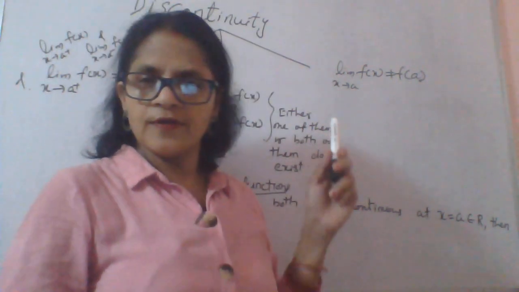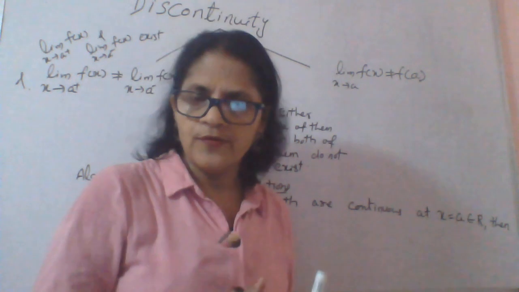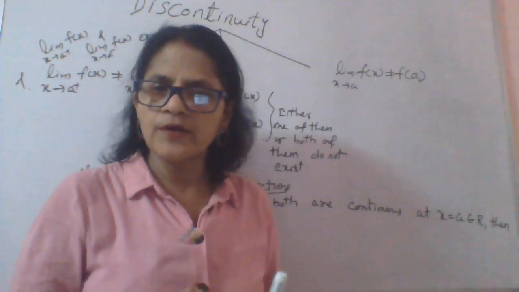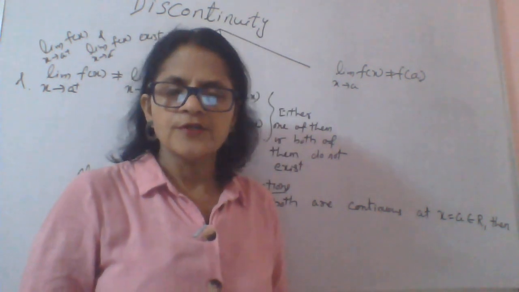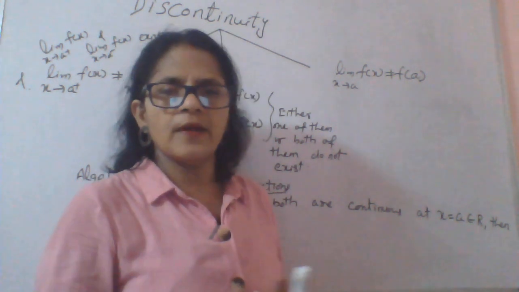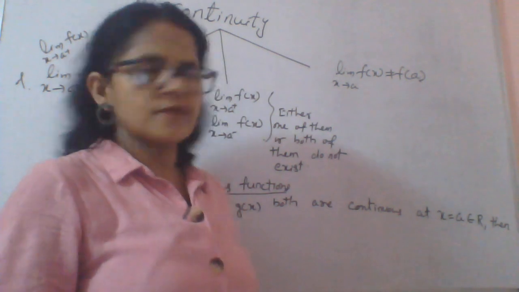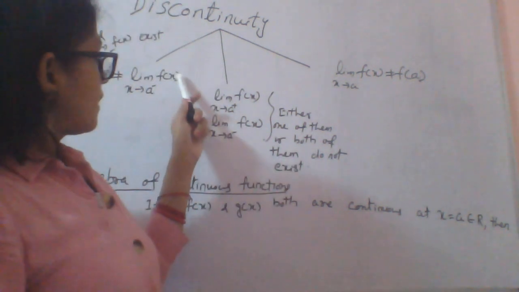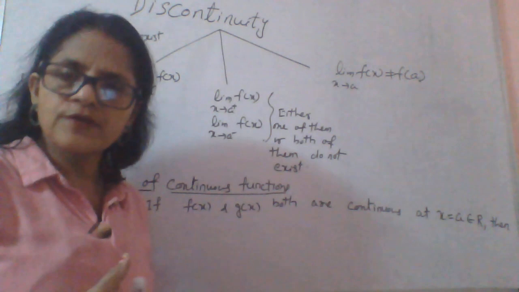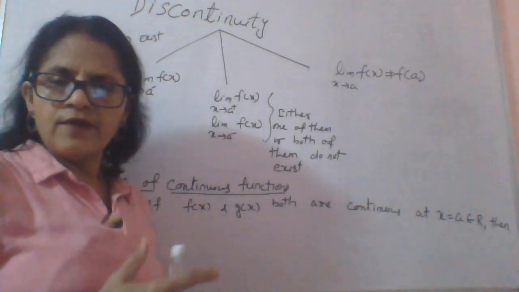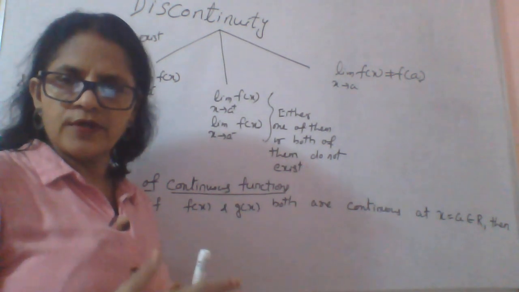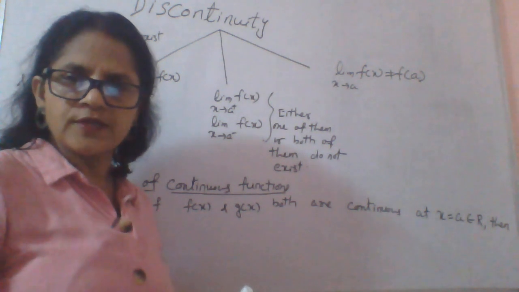Discontinuity of a function. As I just told you, when the function is not continuous, it is discontinuous. Discontinuity also has its types. As we know, the function will be discontinuous if at least one of the three conditions of continuity is not satisfied.